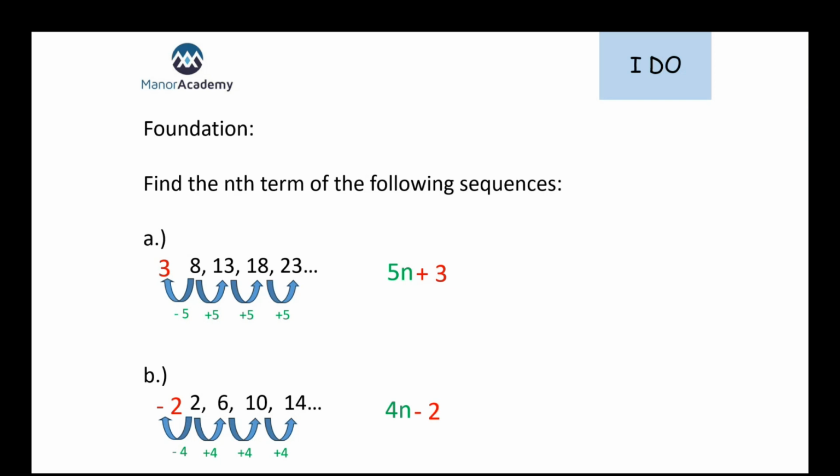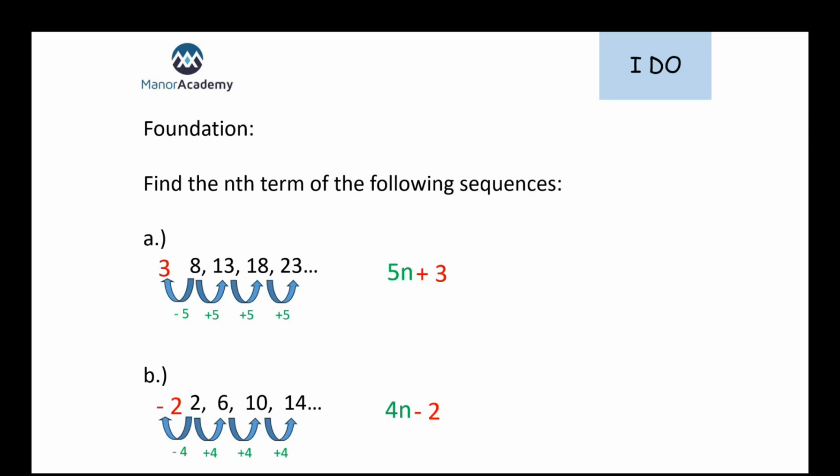We've looked at this in lesson quite recently, and we link it to our times tables. There are a couple of ways to do this. You can either think about your 5 times table in this case, 5, 10, 15, 20, and see what you need to add on to those to get to our actual sequence. To get from 5 to 8, we'd add 3. To get from 10 to 13, we'd add 3. 15 to 18, add 3. 20 to 23, add 3. The other way to do it would be to go back 1 in the sequence, to think about what would come before 8. To find the one before 8, we'd have to take away 5, and 8 take away 5 is 3.